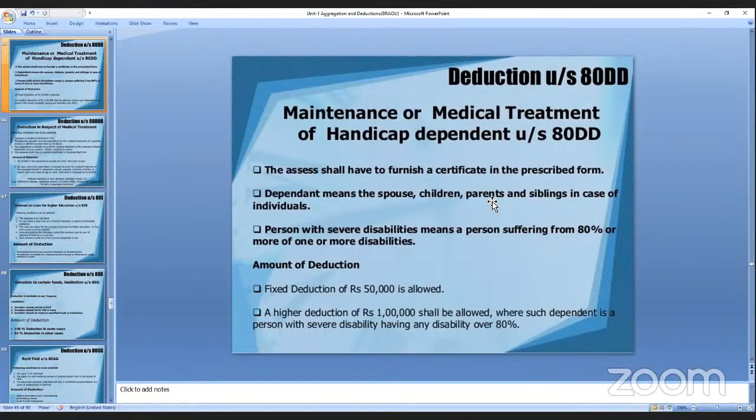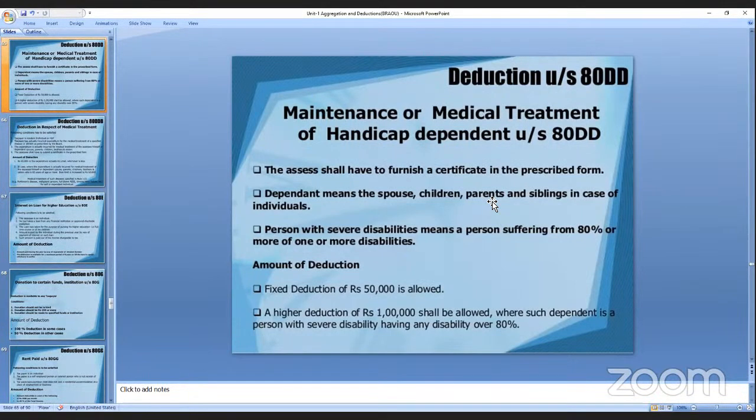Okay. A person with severe disabilities means a person suffering from 80% or more, one or more disabilities. Whichever is the least will be considered for the deductions. A fixed deduction of 50,000 is allowed.